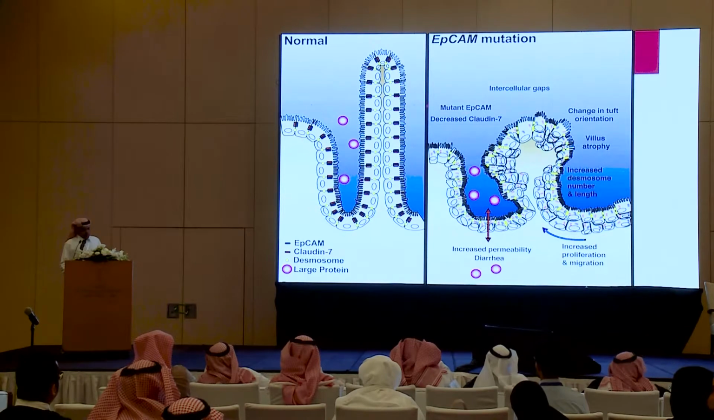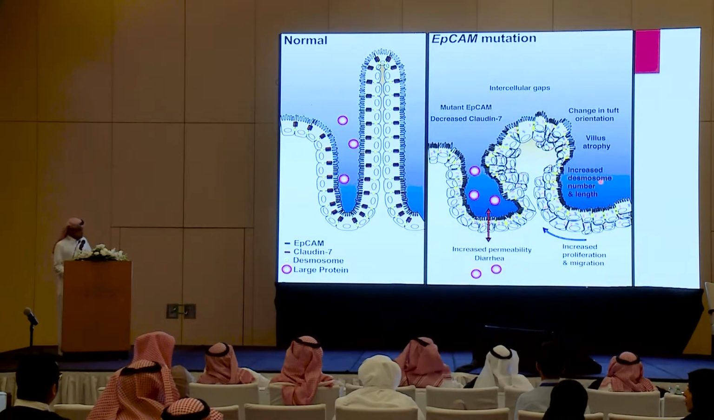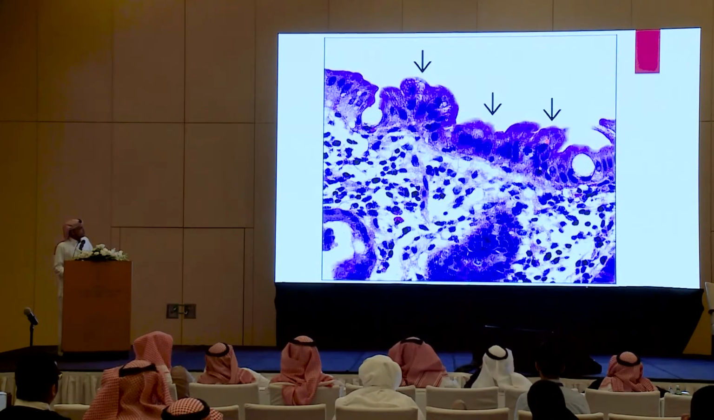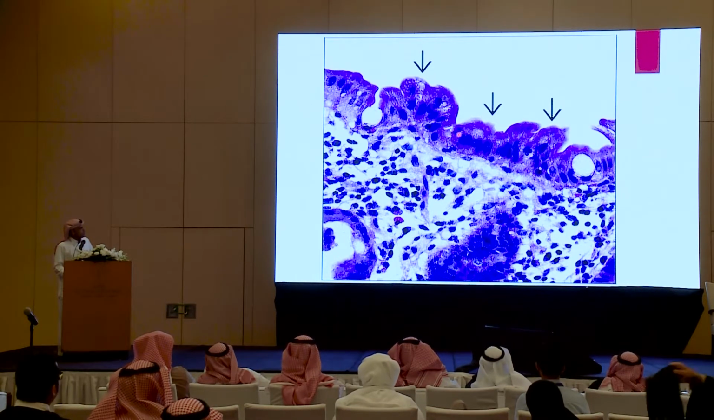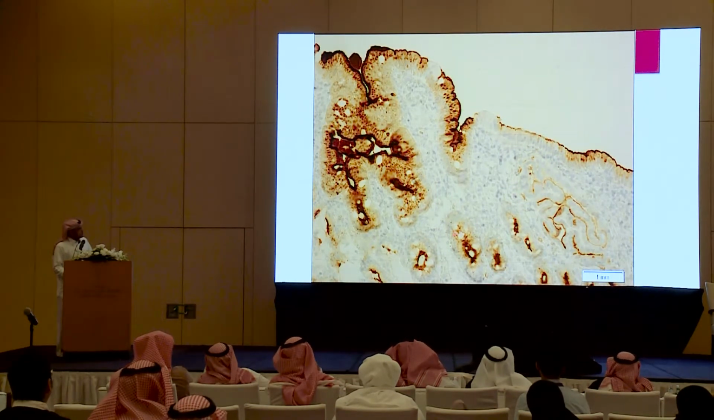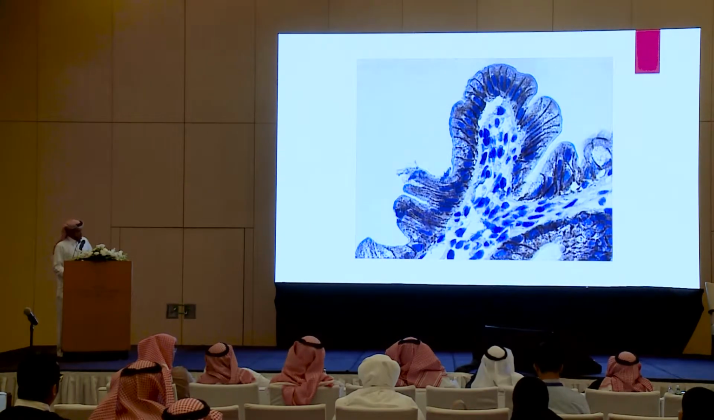There will be increased desmosome number and length because of the rapid turnover of these enterocytes. In histology, they have villus atrophy and tufting formation, with crowdedness of the enterocytes at the apical area. As compared to microvillus inclusion disease, the basement membrane in the patient with EpCAM mutation is intact. Very nice apical membrane or basement membrane here.